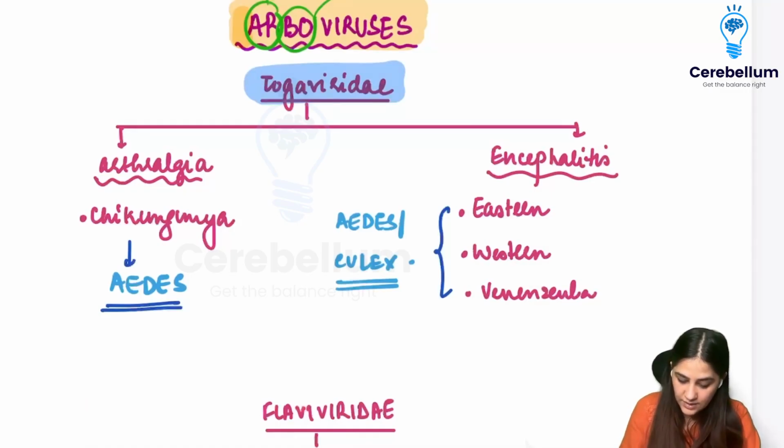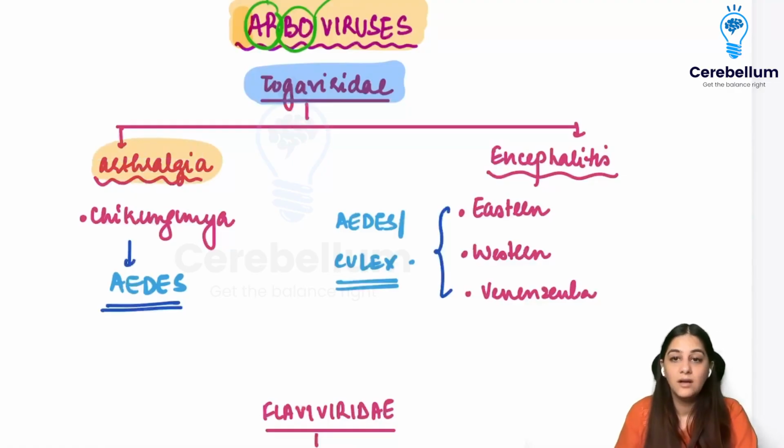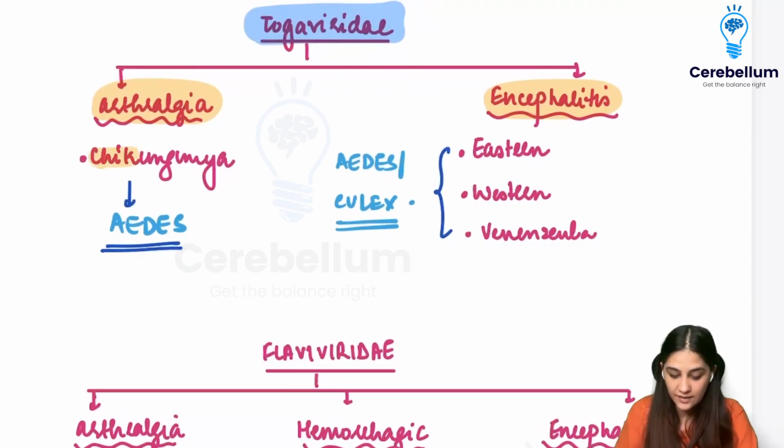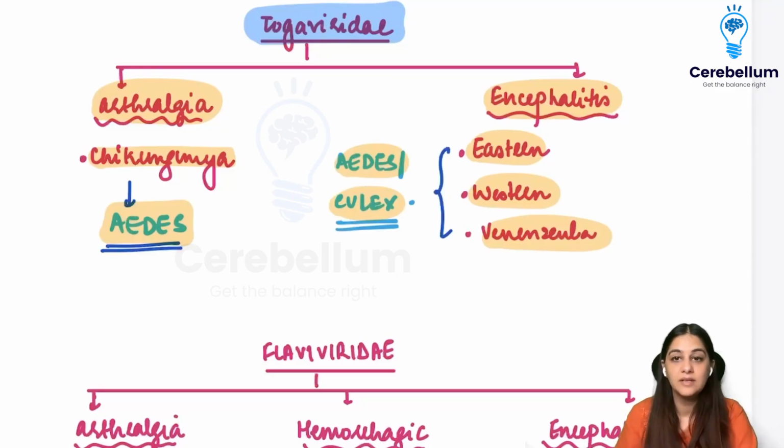In Togaviridae, it can be divided clinically into the ones that cause arthralgia and the ones that cause encephalitis. In arthralgia, we have the chikungunya, which is by your Aedes mosquito. And in the encephalitis, we have the Eastern, Western, and the Venezuelan, which is also by the Aedes or the Culex. So what you need to remember is the different vectors.